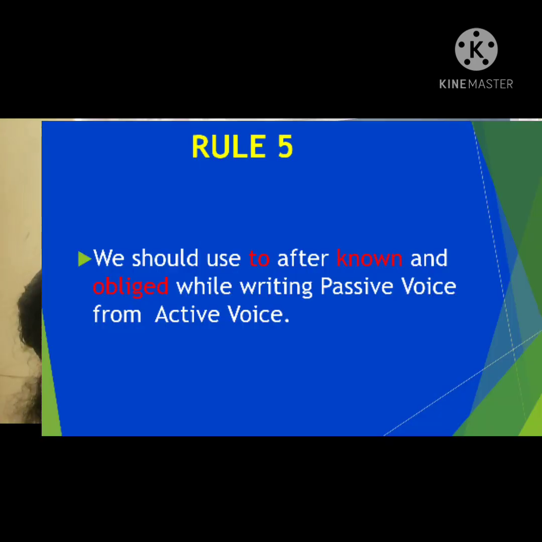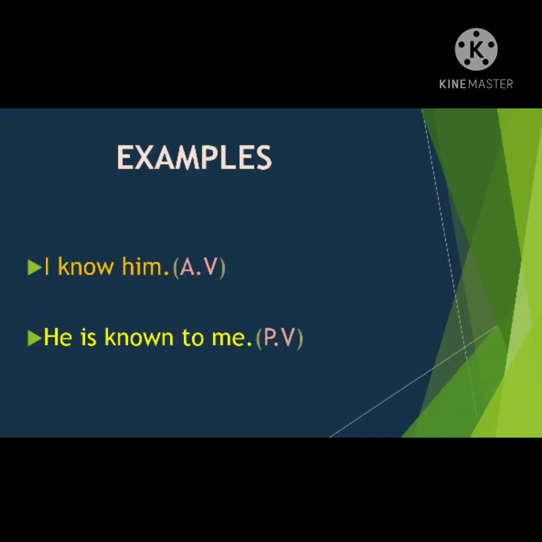Okay, students, now let us see the fifth rule here. We should use to after the words like known and obliged. So if you get the words like known and obliged in the active voice, then we should use to in the passive voice. While writing sentences from active voice to passive voice, we have to use to if you get the words like known and obliged. Okay. Now let us see examples.